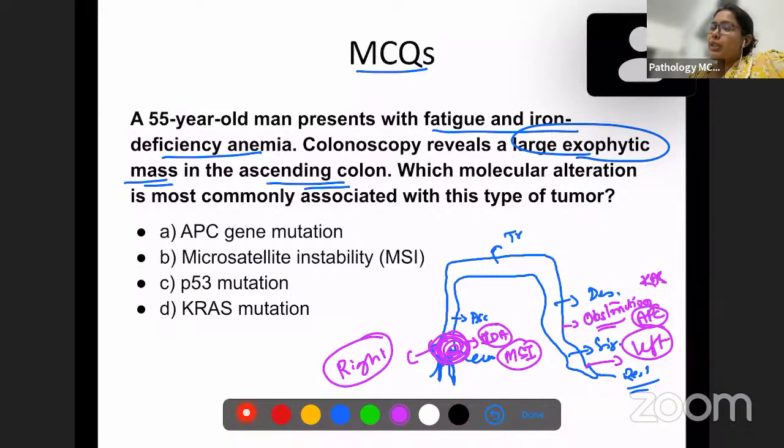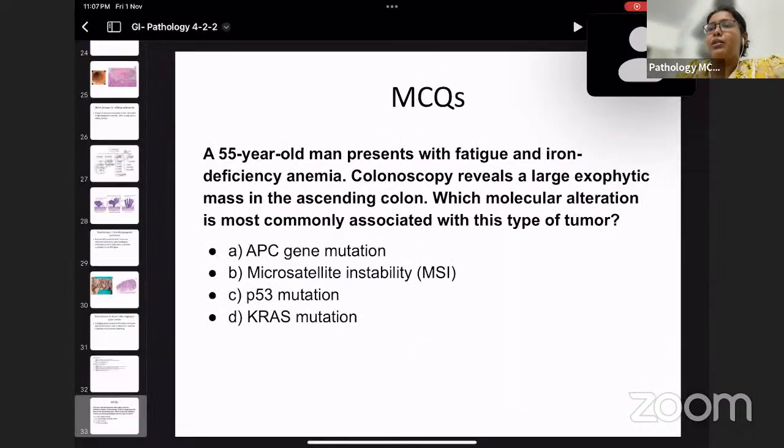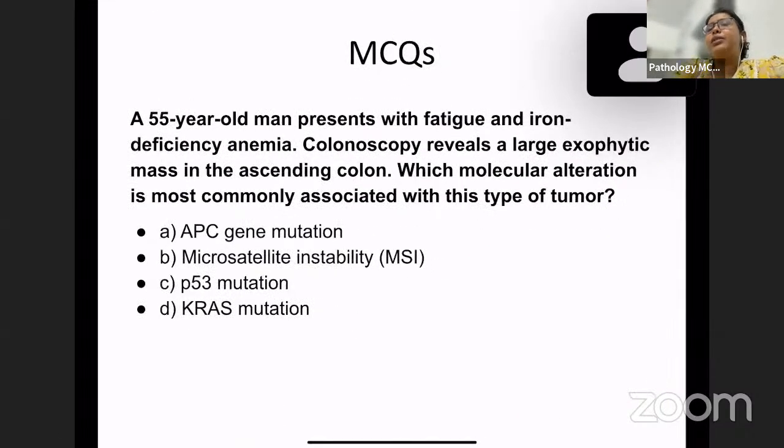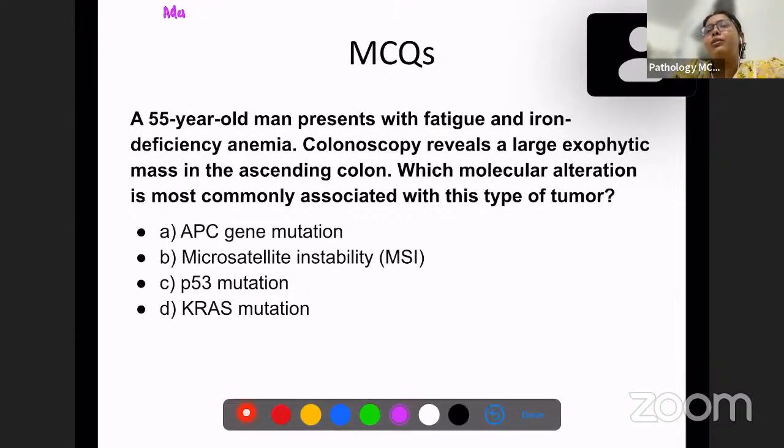There are two pathways associated with these mutations. I think we'll just discuss it very quickly. This is known as the adenoma carcinoma sequence. This is also a question, I'll be discussing it soon.